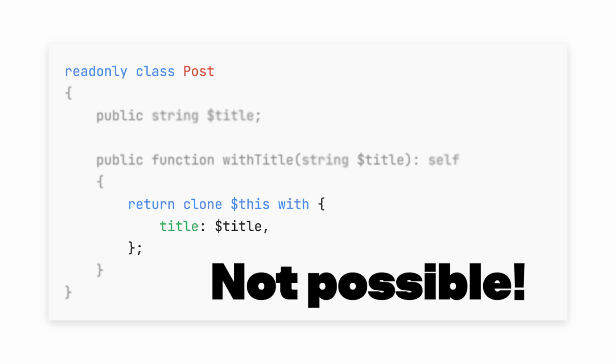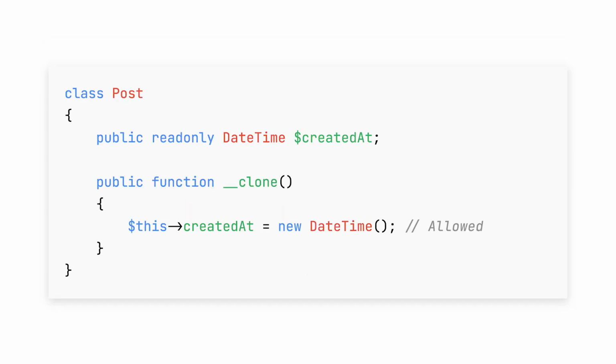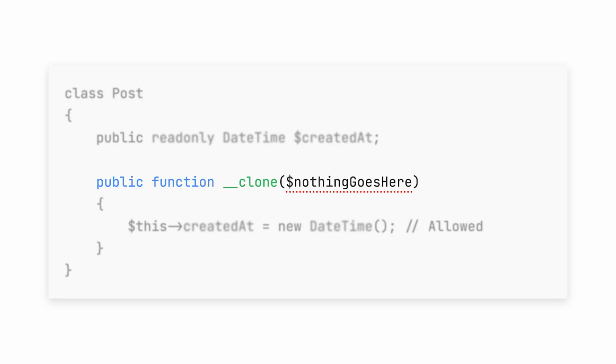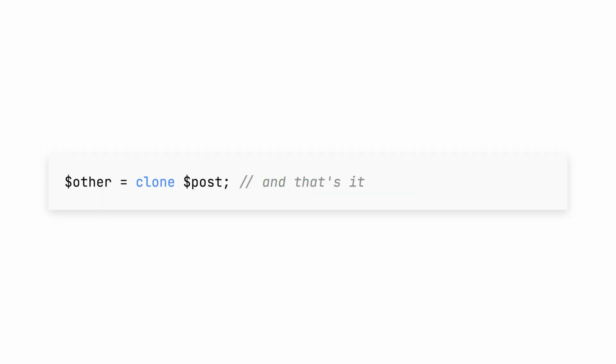PHP 8.3 is about. Instead, it is about being able to override read-only properties within the magic clone method. It's still useful, but not for managing immutable objects. The thing with the magic clone method is that you cannot pass any data to it from the outside. That means its possibilities from the outside are rather limited, but it is useful to manage nested objects from within.